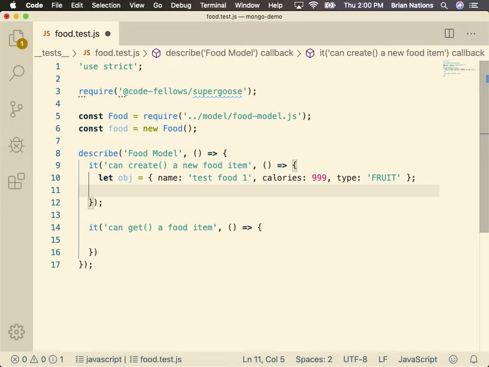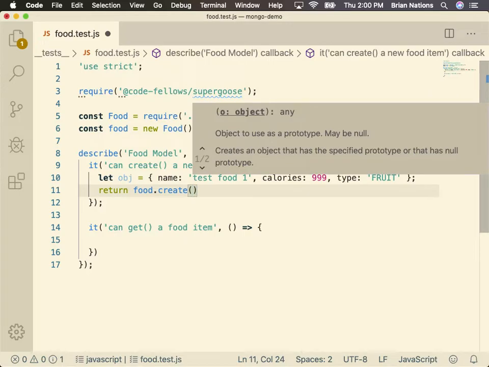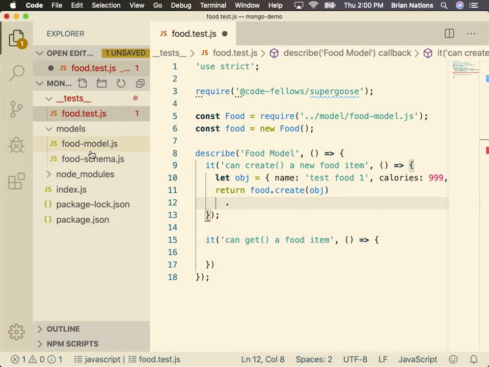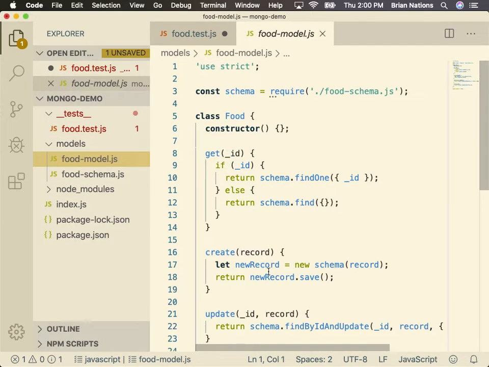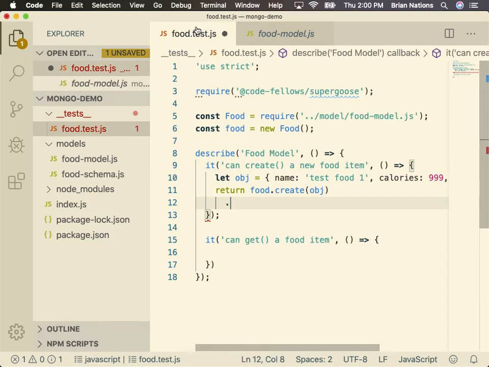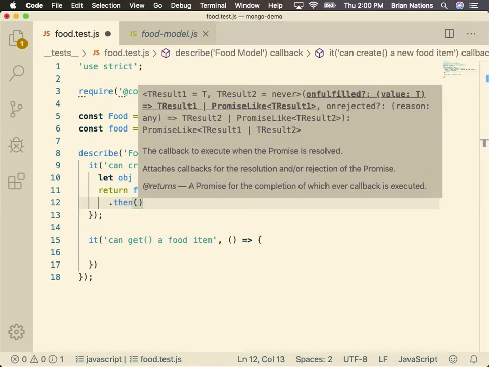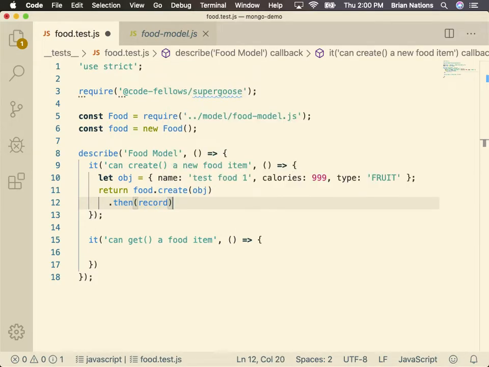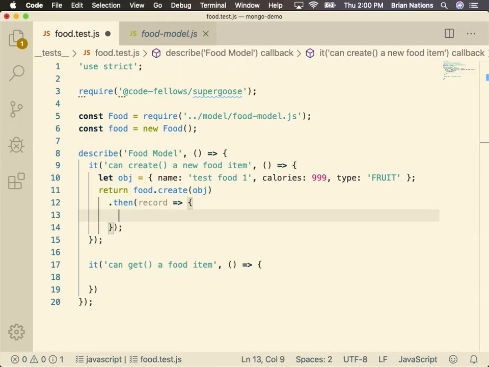Cool? All right. So we're going to say return food.create, and then we're going to go ahead and pass that an object. Because Mongoose, right, let's go back real quick for this. We go here to our food model, create returns new record.save, save returns a promise. So I can just simply chain to this. Yep, that's exactly right. So we'll say then I get a record back. Then we're going to basically do what we did before, right? We're going to test to see if the information on that record is what we expect.